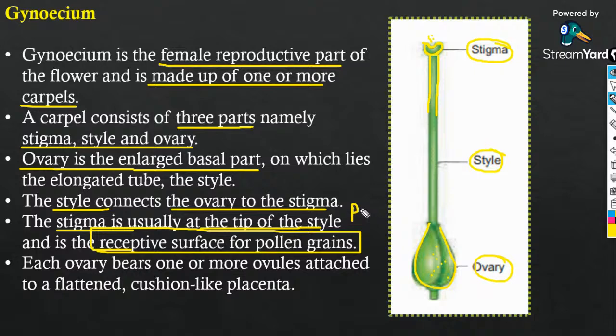And just exactly as in human beings the embryo, or the zygote, is connected to the uterus with the help of a placenta, exactly like that in the gynoecium, in plants also, the ovules are attached to the ovary by a cushion-like tissue known as placenta.